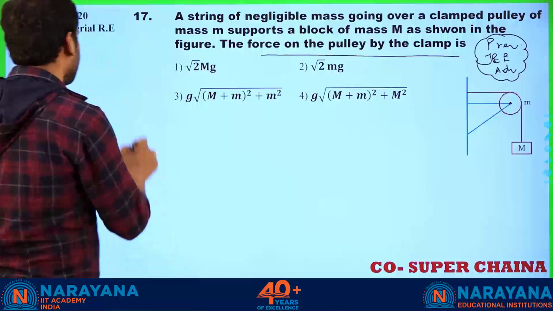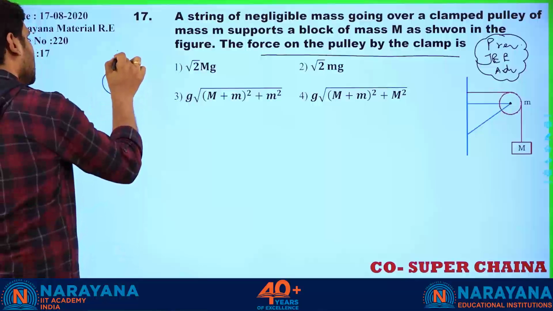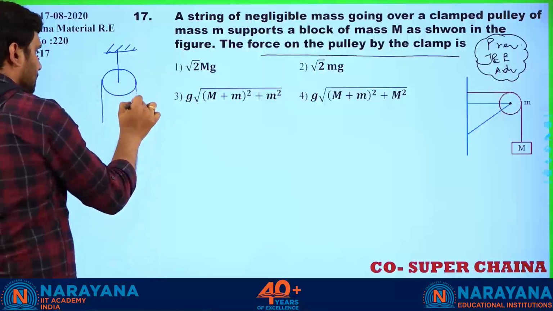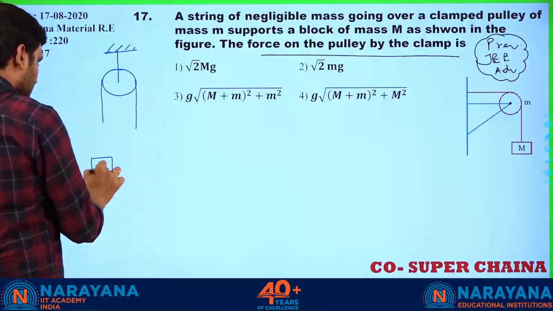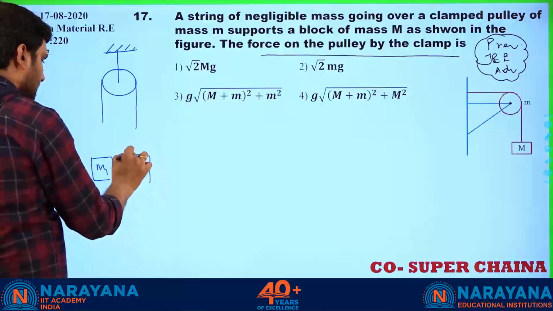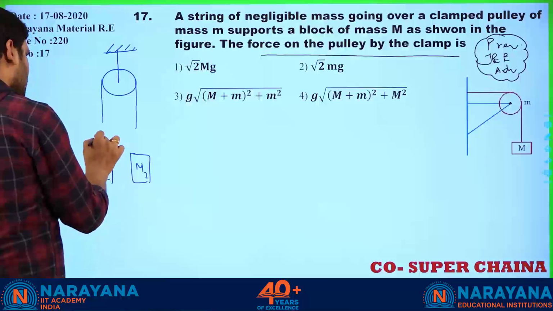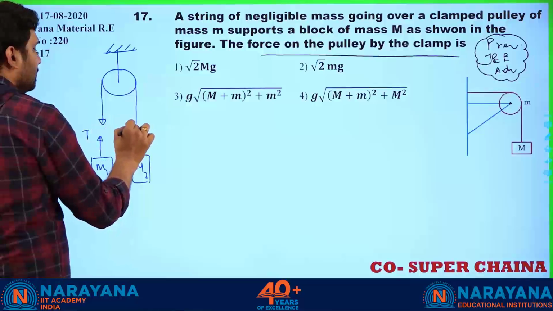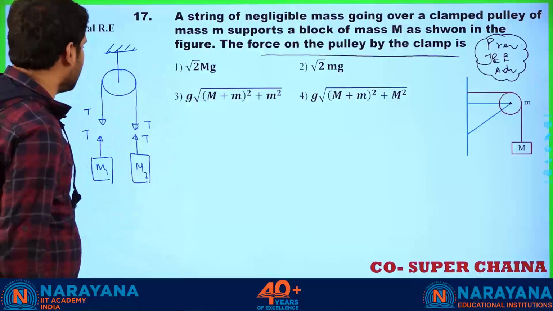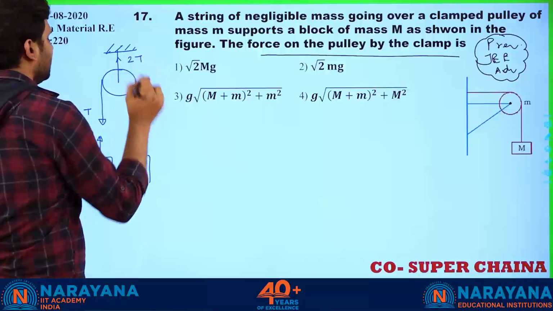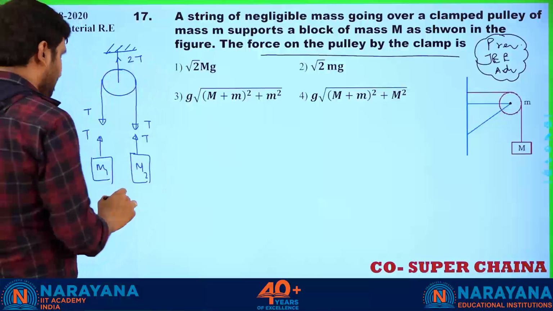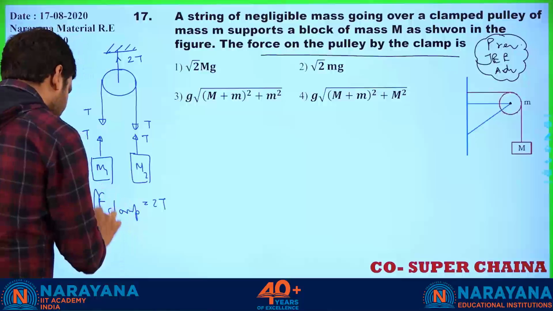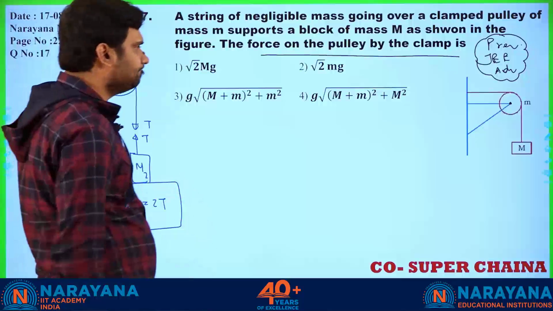You try to observe. First example I'm giving, suppose this is the clamp. Here, two blocks are connected. Let us say this is M1. This is M2. So for the blocks, tension is upward T and T. For the pulley, tension is downward T and T. As the pulley is at rest, so net tension acting here is 2T. So here in this case, force acting on the clamp, F on the clamp is equal to 2T. All right, no problem. Fine.